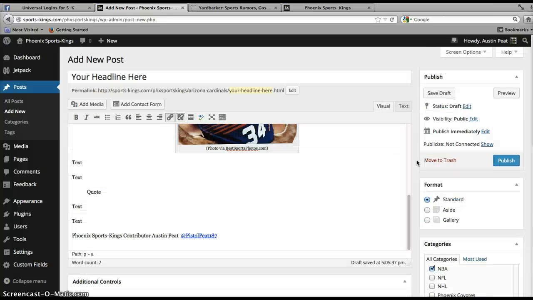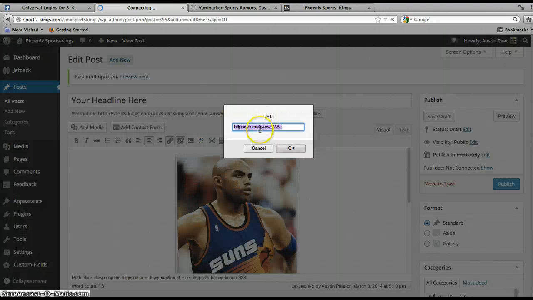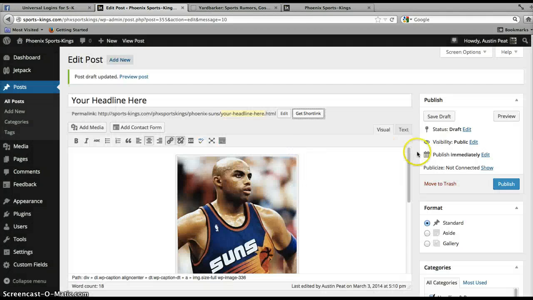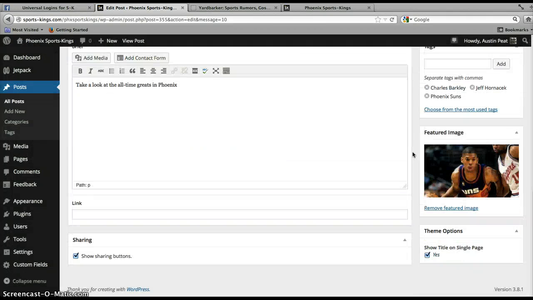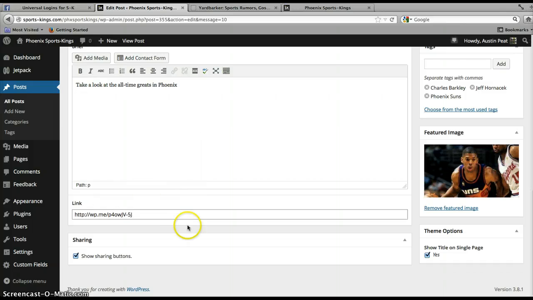And so after that, we're going to save our draft. And when you do that, a short link button will pop up. You'll click on that. Go ahead and copy the link here, and then get out of that window and paste it down here in link. This hooks everything up so that everything's in the right place when you publish it.